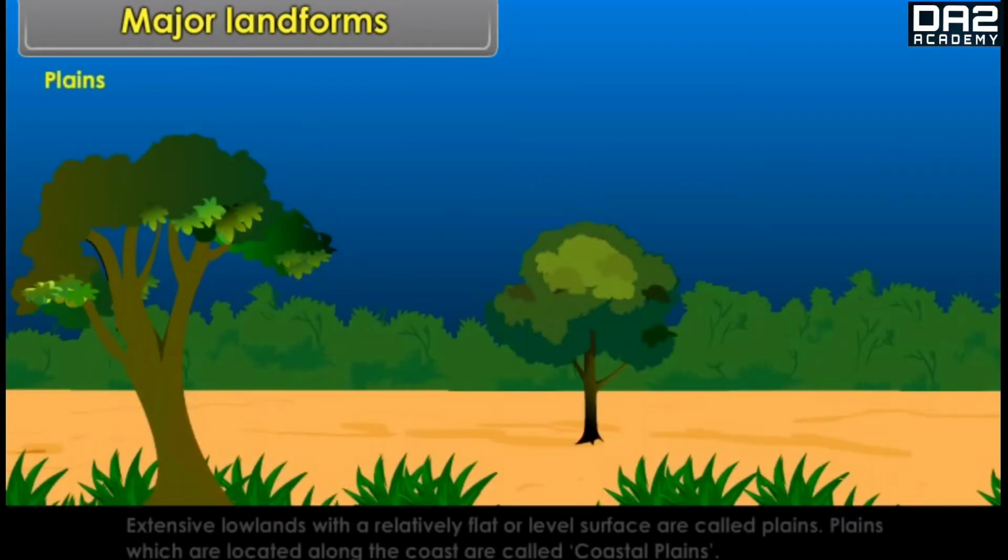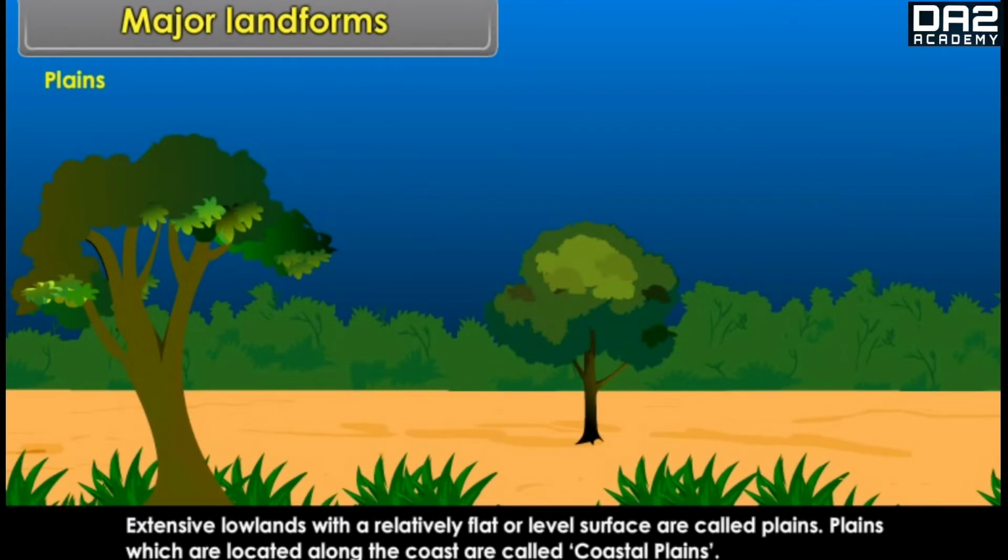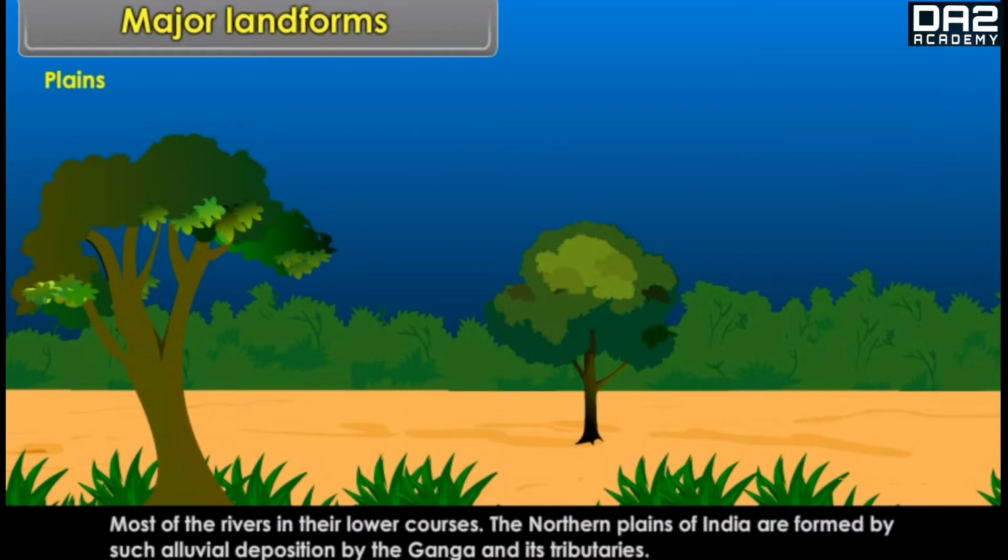Plains: extensive lowlands with a relatively flat or level surface are called plains. Plains which are located along the coast are called coastal plains. Most of the rivers deposit alluvium in their lower courses. The northern plains of India are formed by such alluvial deposition by the Ganga and its tributaries.